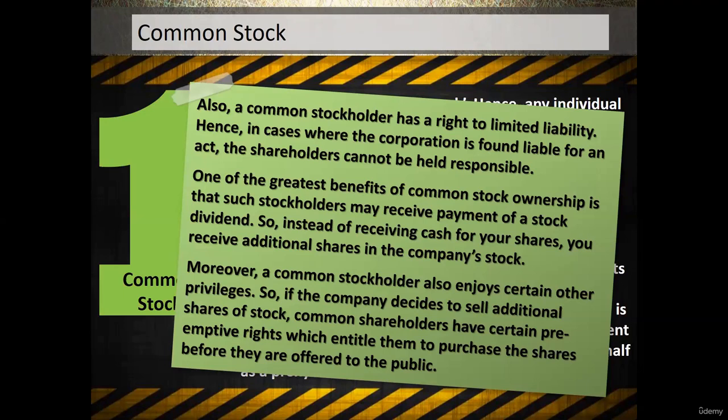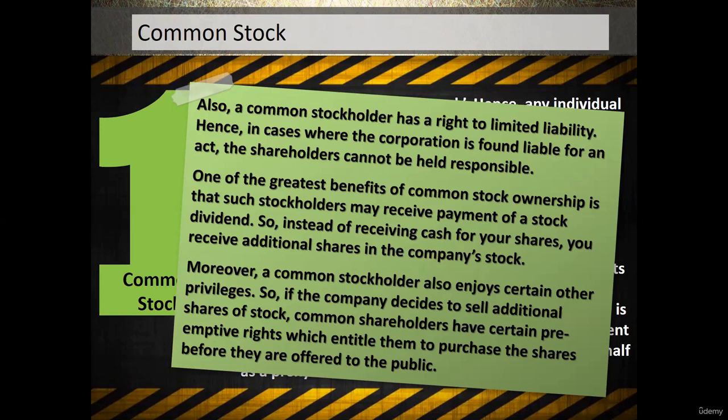Let's say 1 rupee per share, 2 rupees per share as a dividend. Then lastly, there is one more benefit which the common stockholders get, that is the preemptive rights.